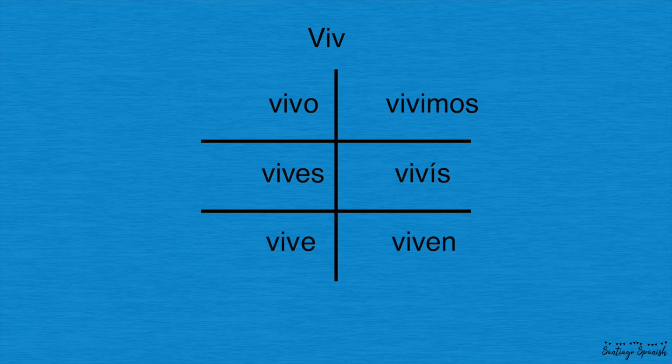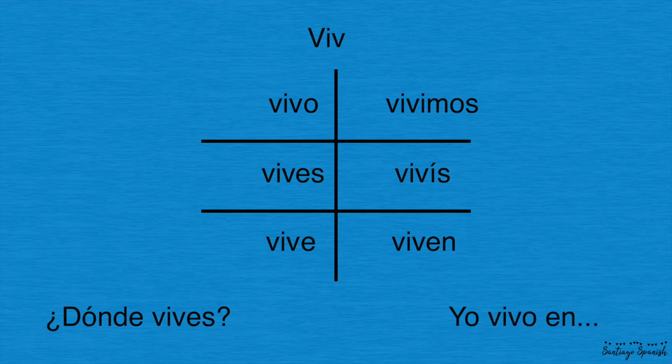And you've seen this word in action before, like ¿dónde vives? That just means where do you live? The you is on the end of vives. It's the ES ending. And you normally respond to that question with yo vivo in wherever you live. Yo vivo in Texas. Vivo is the yo form because it ends in O, vivo.